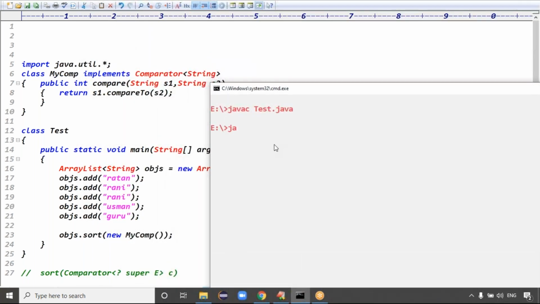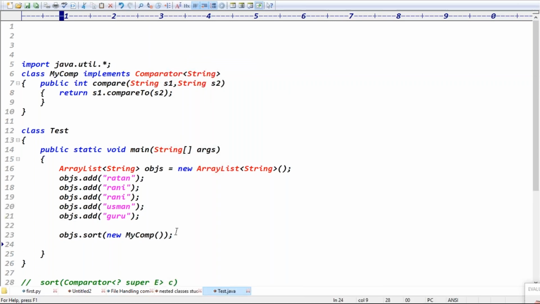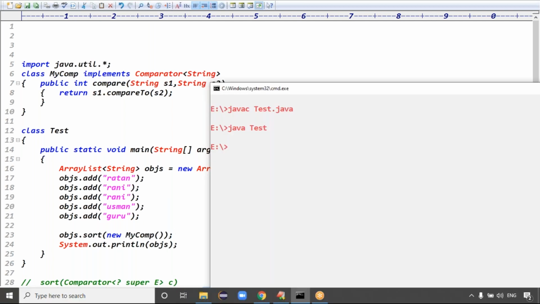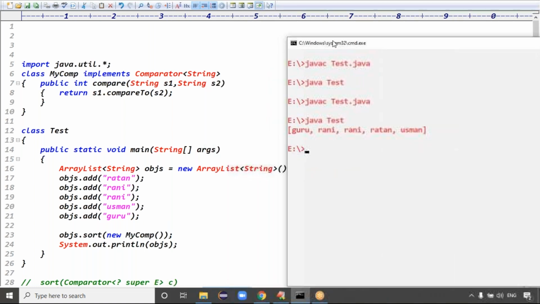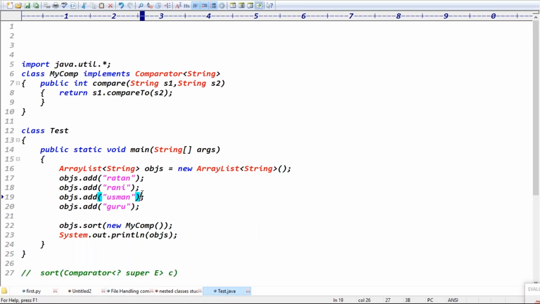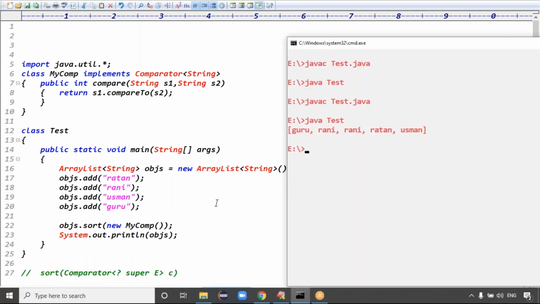The code is compiled fine. The Java class is which class? Test class. It seems we are not printing the data. Yes, System.out.println of objs, right? Exactly. Just compile this code. The code is compiled fine, so run the Java class, Test class. Check the output. We got the output in sorting order, right? Guru is there, Rani is there, Ratan is there, Usman is there, right?